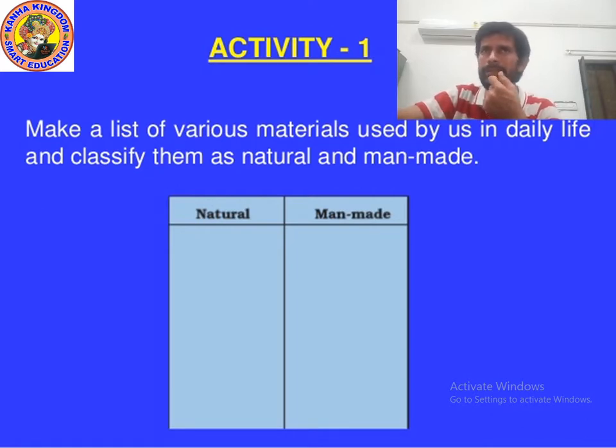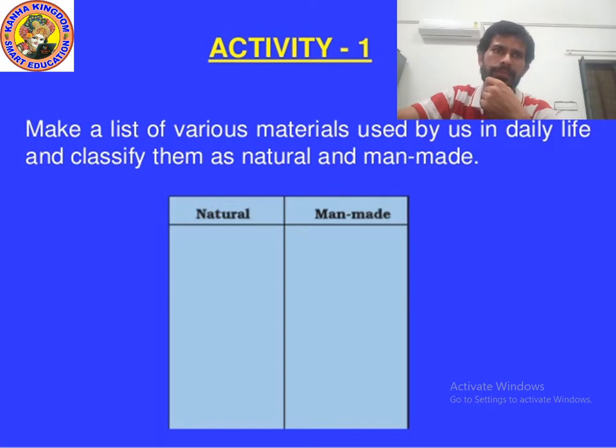Man-made materials are like table, chair, car, TV, bus, plastic, rubber. There are many things. So kids, we can say that there are two types of resources.